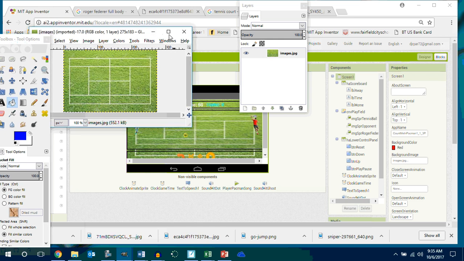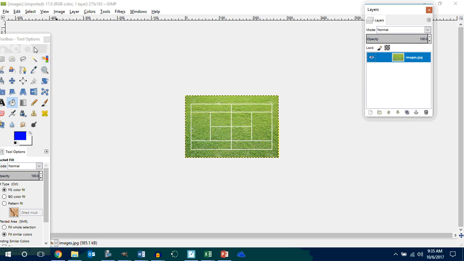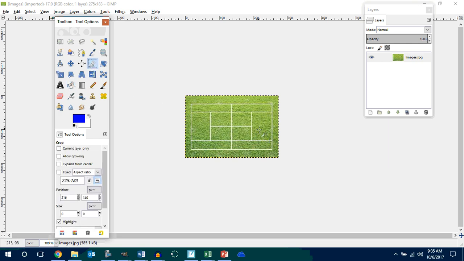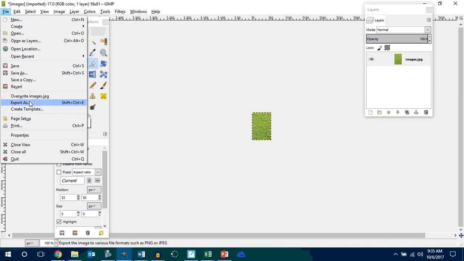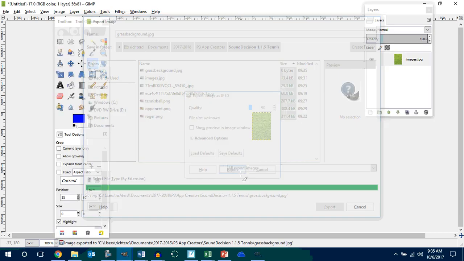You did? That's cool. So if I would go right here and watch this. If I cut out a segment of the grass, it can be the background of my screen, so all the screen is grass. Are you with me on this? Watch this. I'm going to take my crop tool, and I'm just going to crop out a rectangle slice of grass. Double click. File, Export as. I'm just going to call this grass background. It can stay a JPEG because I don't have alpha channels in it.